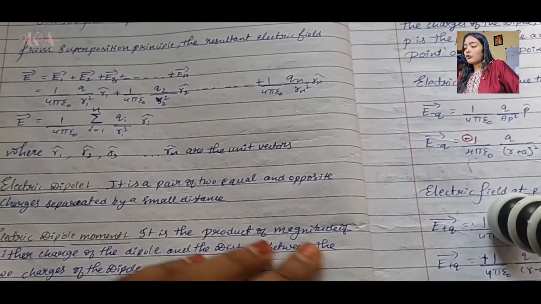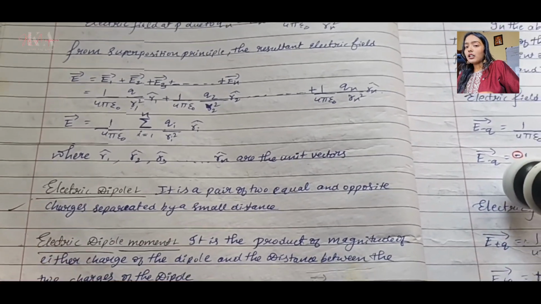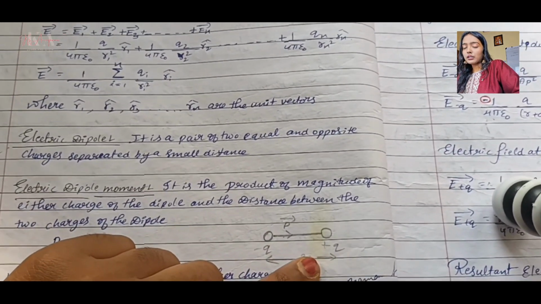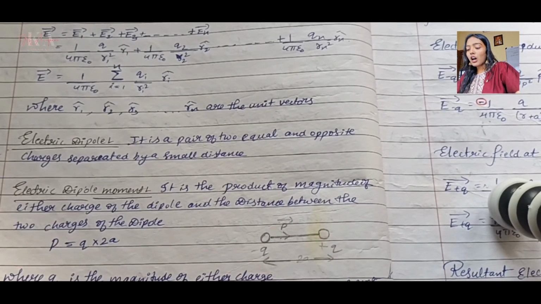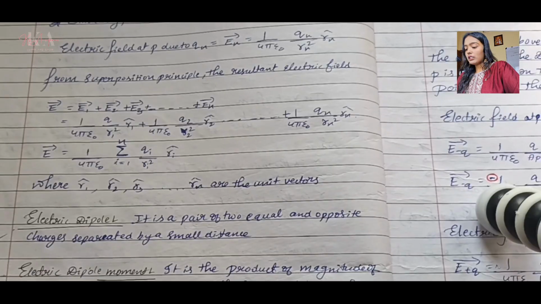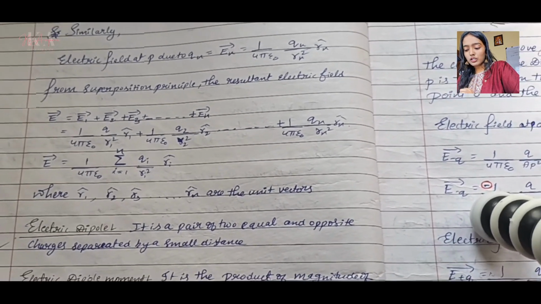What is an electric dipole? It is a pair of two equal and opposite charges separated by a small distance. You can mug it up. Even when I was in second PUC, I just learned it. So how? Basically these two have equal strengths, these are of opposite charges, and they are separated by a small distance, okay.